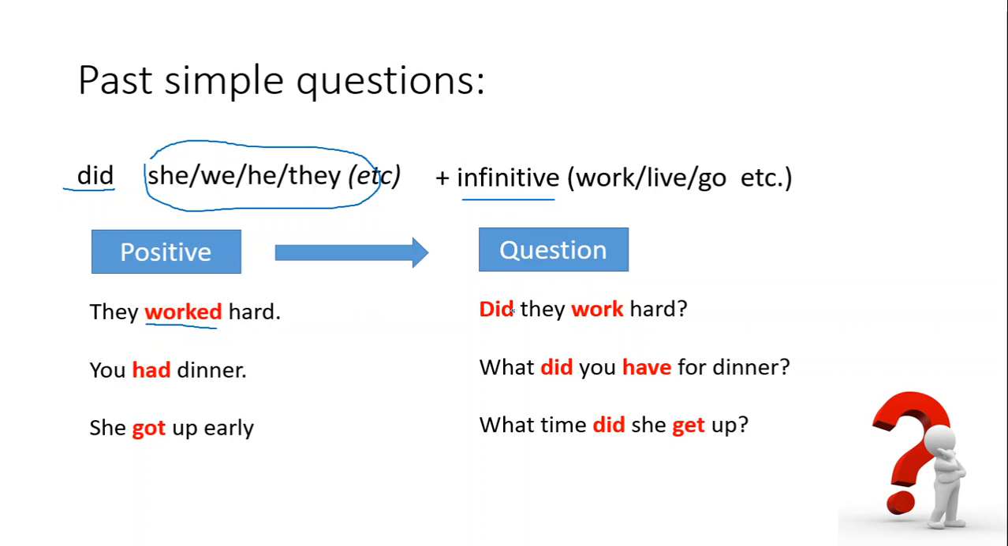They worked hard. When you change to the question, did they work hard? You had dinner. What did you have for dinner? And she got up early. What time did she get up? Something like this for past simple questions. Hopefully you understand this one, and this is quite common and quite easy for you, I think.